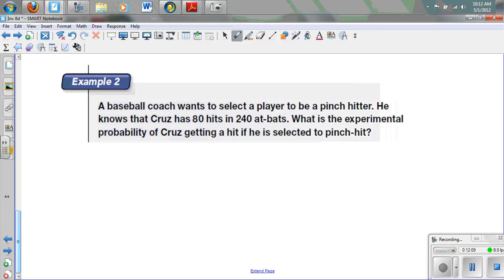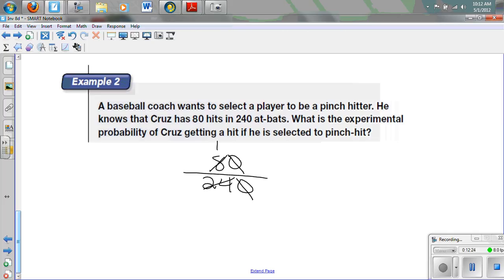So how many did he get? He got 80. That's what he wanted, out of a total of 240. And so the probability then needs to be reduced. So I'm going to divide both by 10, and then 8 goes into 8 once and into 24 3 times. So the probability is 1/3.